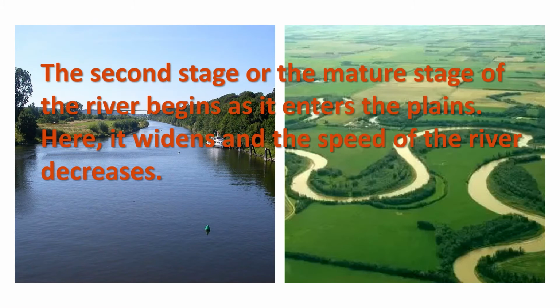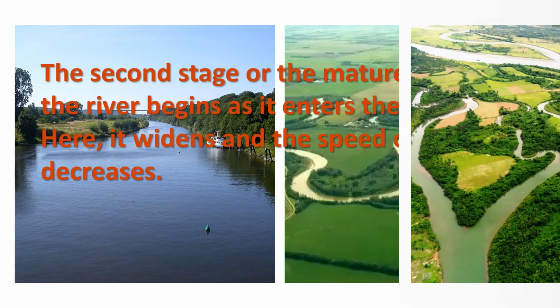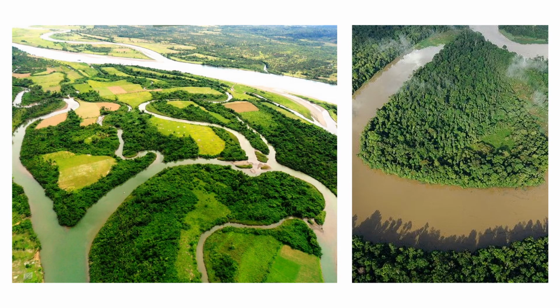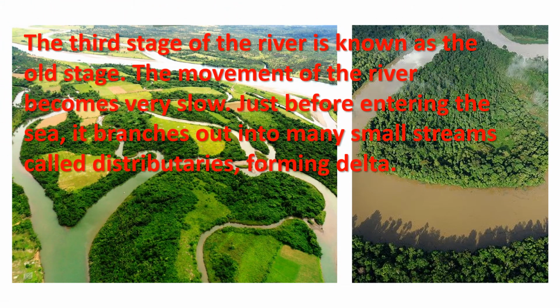The second stage or the mature stage of the river begins as it enters the plains. Here it widens as it is joined by its tributaries. Tributaries are the small rivers which join any big river. It deposits silt on its sides, making the land fertile. The speed of the river decreases and it makes loops. The third stage of the river is also known as the old stage. The movement of the river becomes very slow. Just before entering the sea, it branches out into many small streams called distributaries, forming a delta.